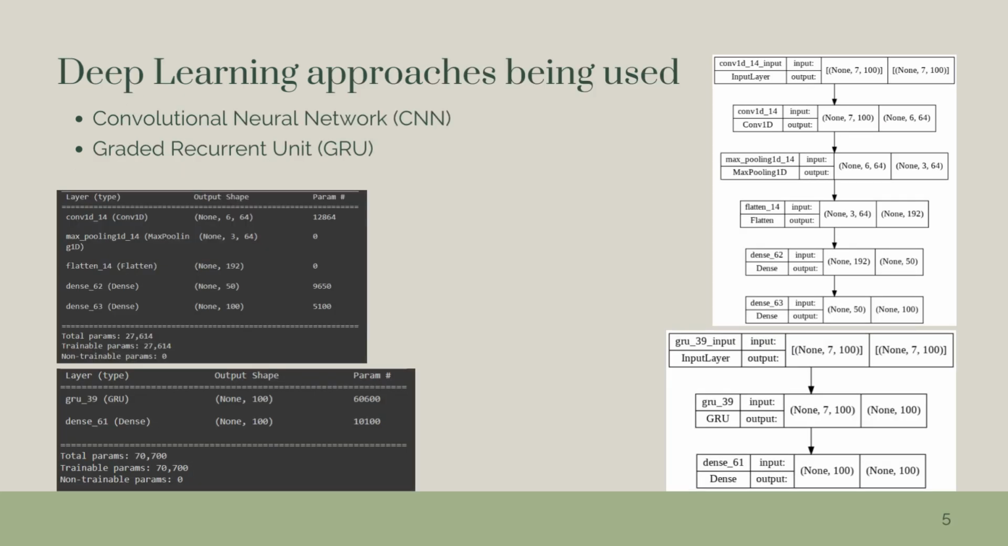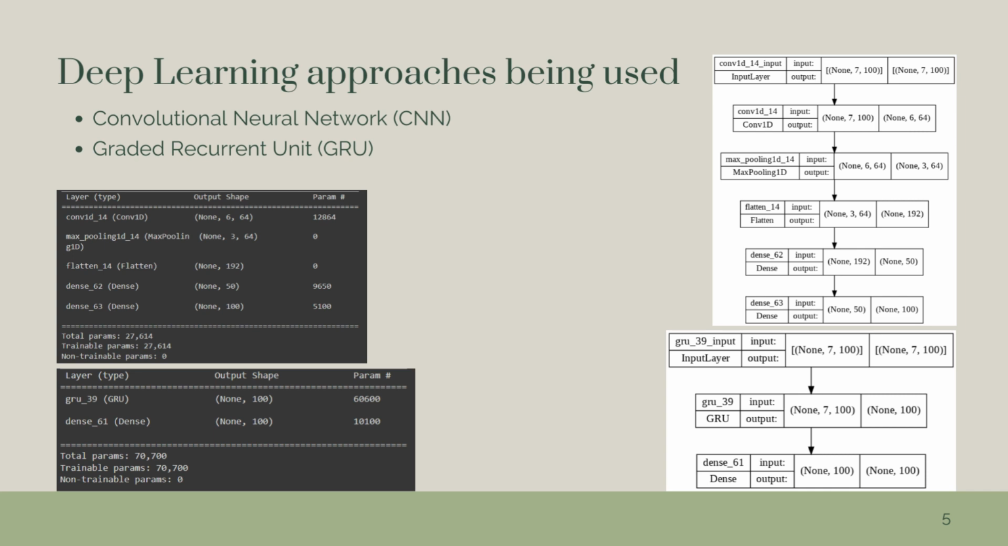For my deep learning approaches, I have chosen the architectures of convolutional neural networks, CNN, and gated recurrent units, GRU. CNNs are typically used for image-based classification problems, but can be redesigned to be utilized for time series. My current CNN contains convolutional, pooling, flattening, and fully connected neural layers.